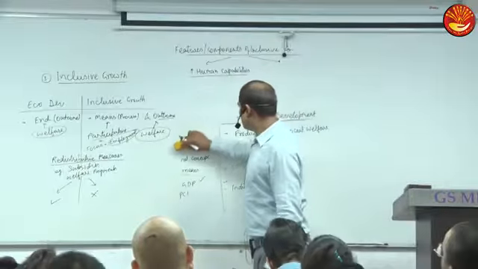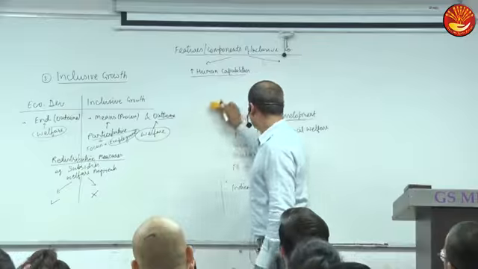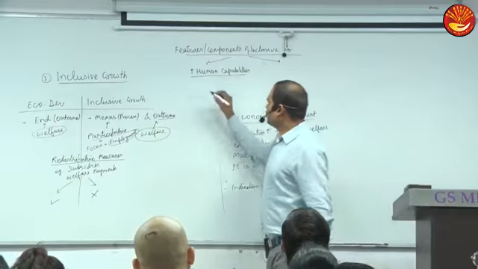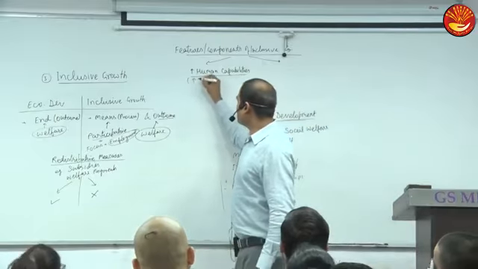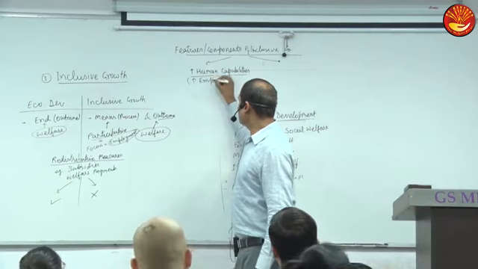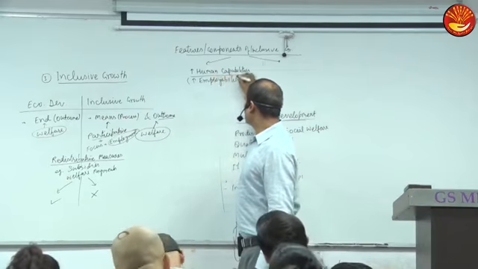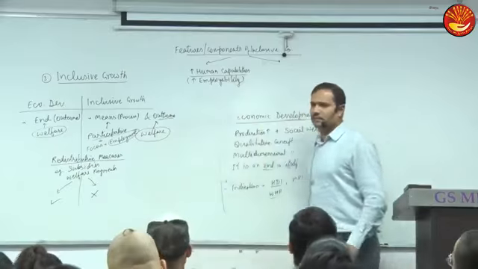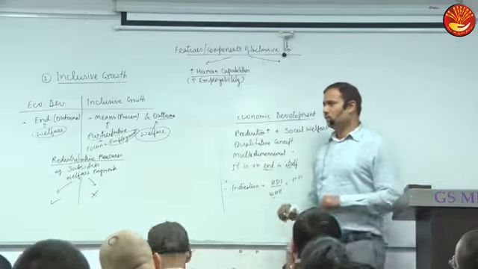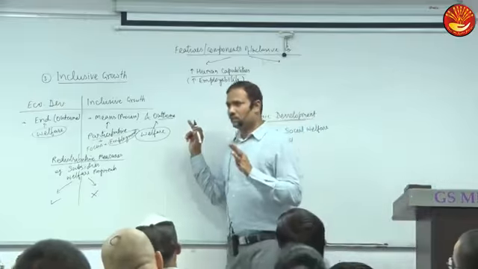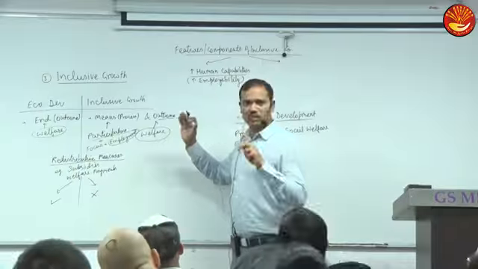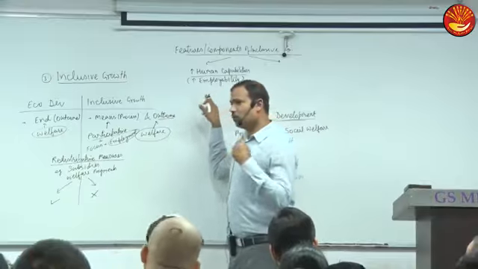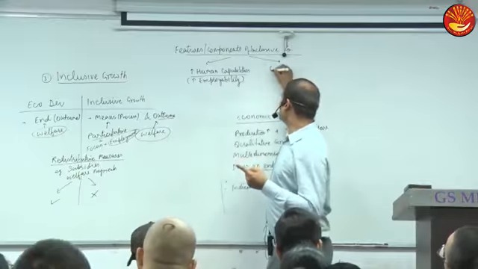Can you tell me how we can enhance human capabilities? What does it mean? Can we say human capabilities, and we may call it enhancing employability? So can we say it means employment generation? Yes or no? No, it is not employment generation. It means making people capable of doing a job, not creating jobs. Employment generation is a different thing. So one thing is increasing employability, and the second thing is employment generation.